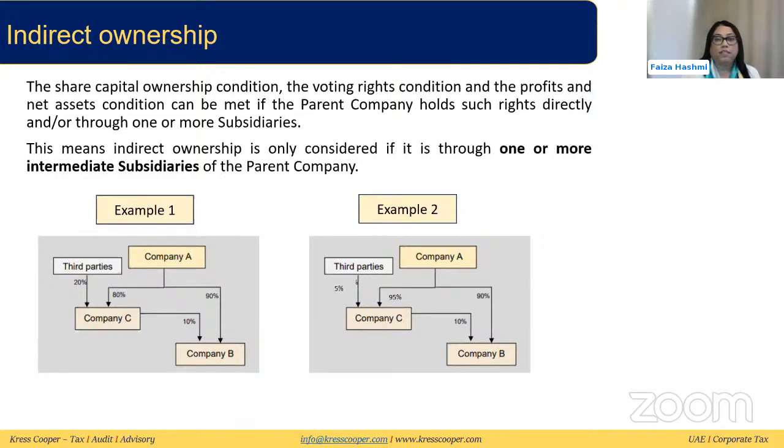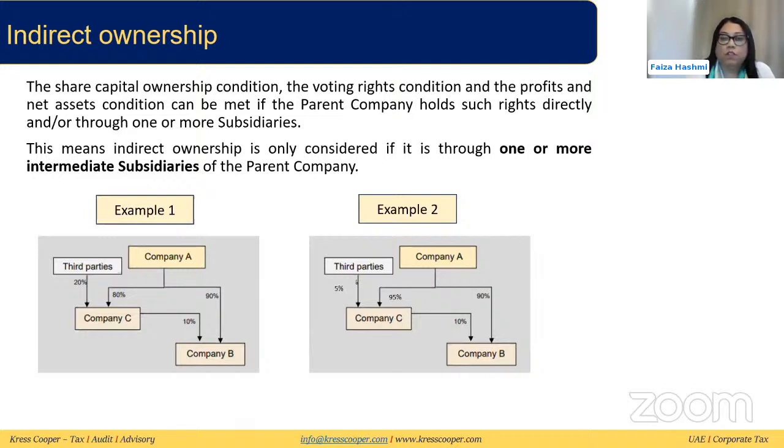If you look at example 1 and example 2, company A is holding 90% direct ownership in company B in both cases. In example 1, company A is holding 80% of company C, which in turn is holding 10% of company B. In example 2, company A is holding 95% of company C, which in turn is holding 10% of company B. So if you look at the effective holding, 90% is directly owned in both cases. In the first case, 10% is held through company C, and company A is holding 80%, so the effective ownership here is 8%. So this becomes 98.